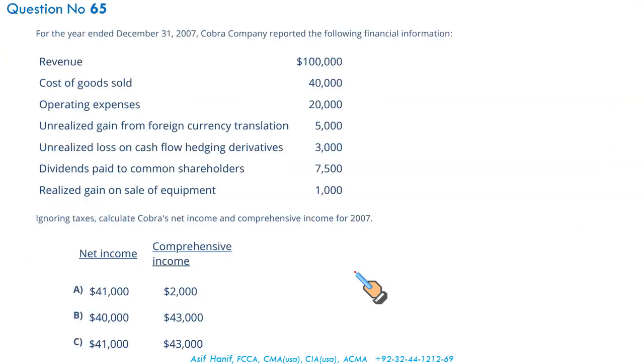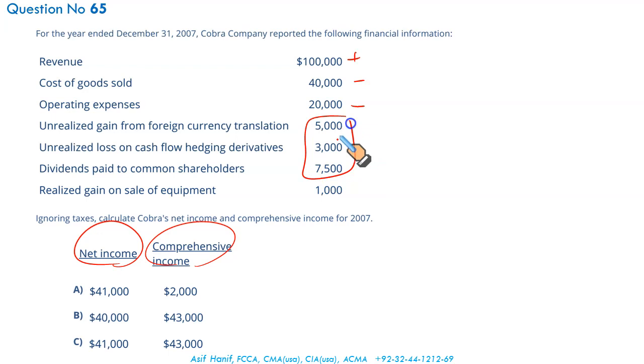Next. We have been given certain items and we are required to calculate the net income and comprehensive income. Similar to the one we have done shortly. Net income means we take revenue, deduct cost of goods sold, deduct operating expenses, and we add the gain on sale of equipment. 100,000 less 40 less 20 plus 1 gives you a net income of 41. So your net income is 41,000.